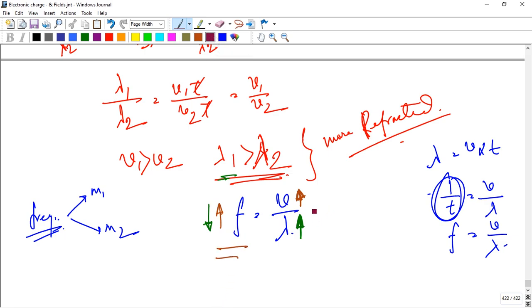Similar condition when wavelength decreases, so frequency increases, and if wavelength decreases, the velocity also decreases. So velocity decreases, which means the frequency also decreases here. So now frequency is the same. That means tau is the same, time taken is the same, so speed of propagation decreases, but frequency remains the same.